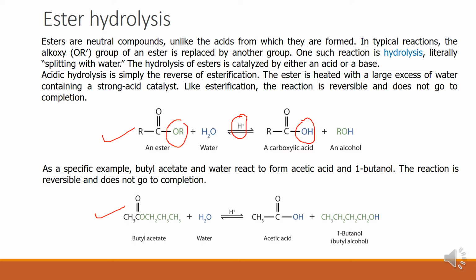Acid hydrolysis is simply the reverse of esterification. Remember, if we start with these two reactants, ester will be generated. So this is a reversible type of reaction. Ester to acid, acid to ester. Conversions could be made like that.